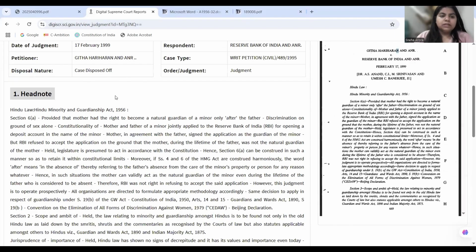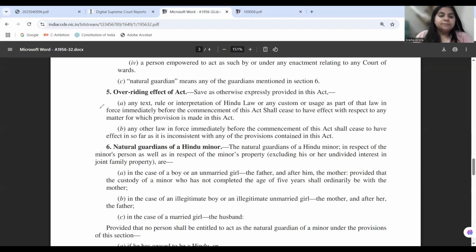Now, this judgment deals with section 4 and section 6 of the Hindu Minority and Guardianship Act, which we also call HMGA, right? In our law school, we often use the abbreviation HMGA, which is Hindu Minority and Guardianship Act. Now, this act tells you all about Hindu guardianship, how Hindu guardianship works in the country, how Hindu law governs guardianship in Hinduism, right?